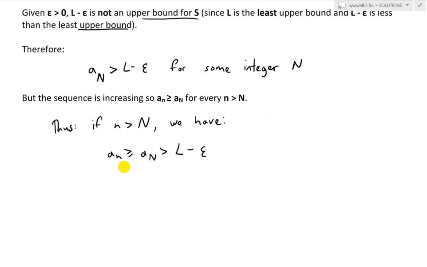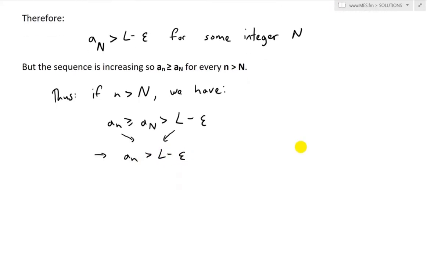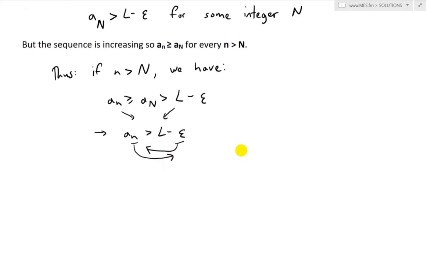So taking these two terms, a_n is greater than L minus epsilon. Now I'll rearrange this, writing epsilon on its own, moving terms to the other side. So we get epsilon is greater than L minus a_n.